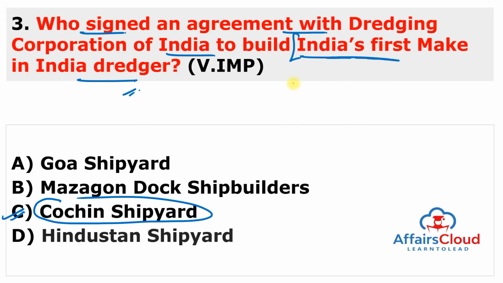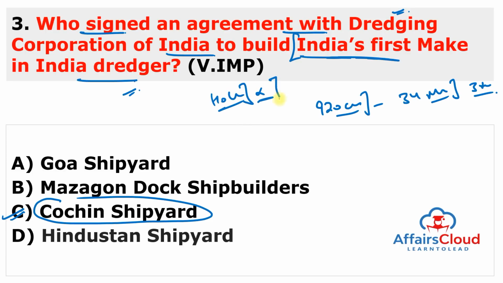dredger. And the construction of this dredger cost around 920 crore rupees, and it will be delivered in 34 months. It means almost 3 years. And remember, the initiative to build the indigenous dredger is to promote the Atmanirbhar Bharat. And first of all, you have to remember, Cochin Shipyard Limited signed an agreement with the Dredging Corporation of India, which is a mini Ratna Indian public sector unit, to build India's first Make in India dredger in collaboration with one of the company of Holland.